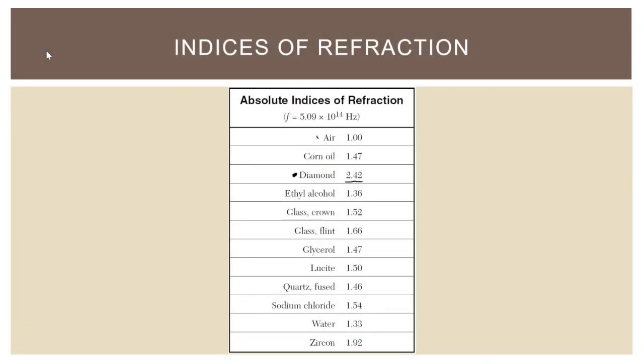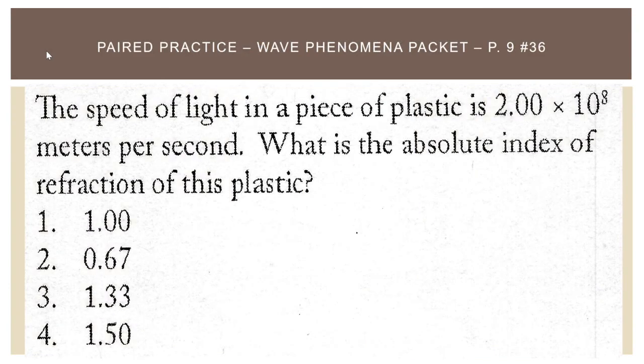Now, there are a bunch of ways these problems could be asked. This problem in the wave phenomena packet, page 9, number 36, says the speed of light in a piece of plastic is 2.00 times 10 to the 8 meters per second. What is the absolute index of refraction of this plastic? So notice here, they tell us the speed of light in the piece of plastic. That means that's the speed of light in the material medium.